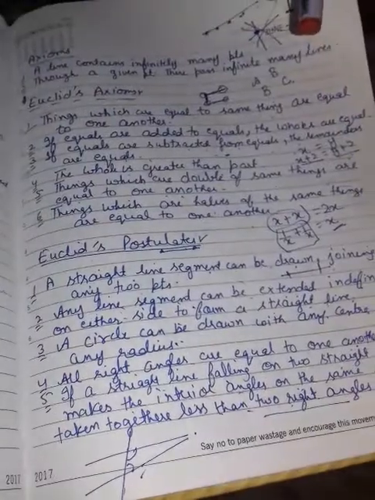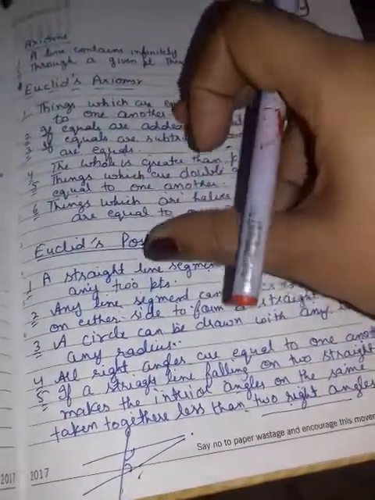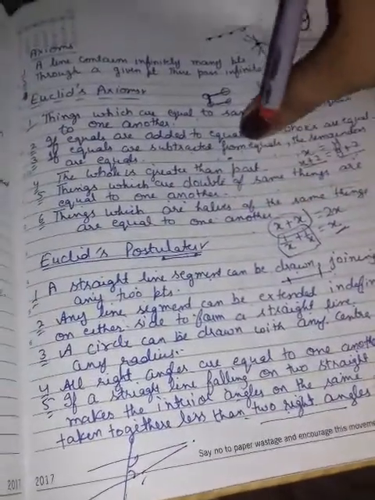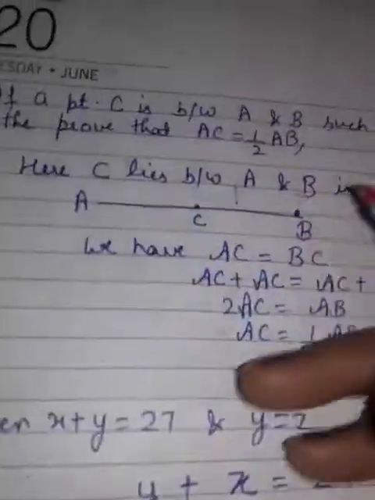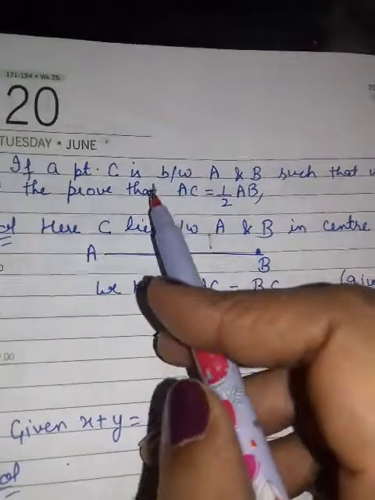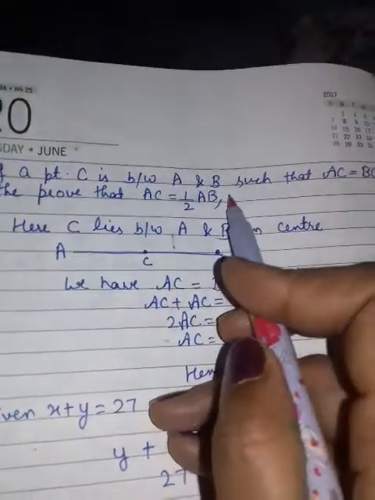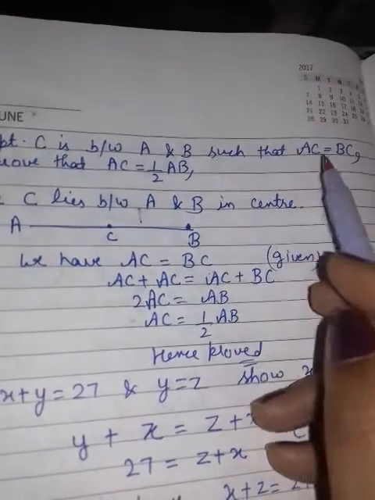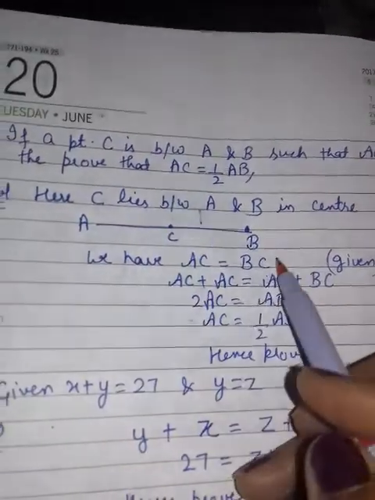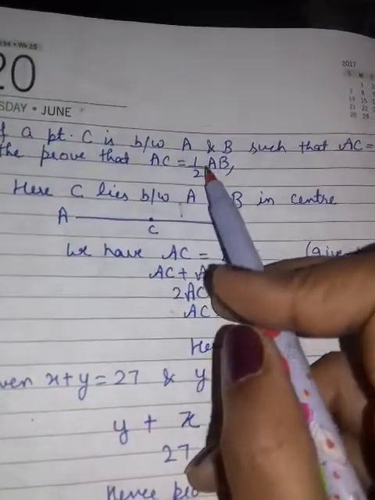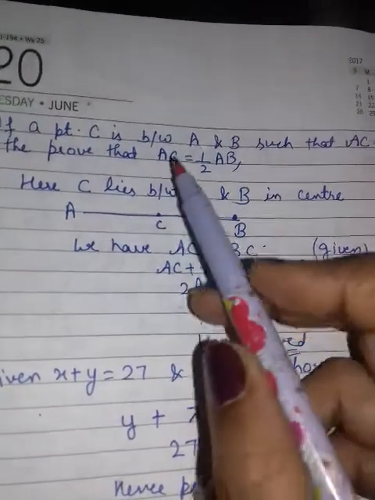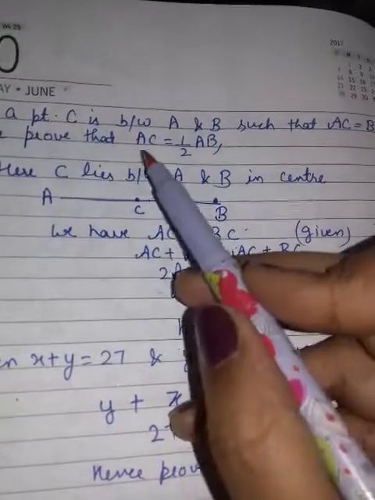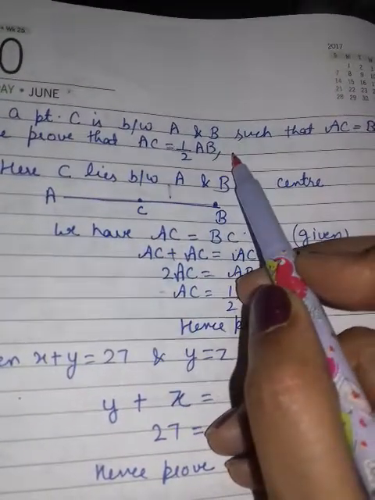Now we will discuss some examples. Firstly, I tell you, you have to remember them. We will use them to solve the questions. Now, first question is, if a point C is between A and B such that AC is equal to BC. From this you get that C is a midpoint of AB. You have to prove AC is equal to half of AB.